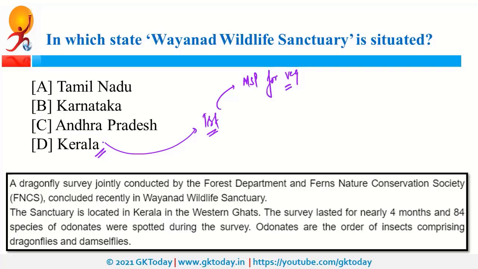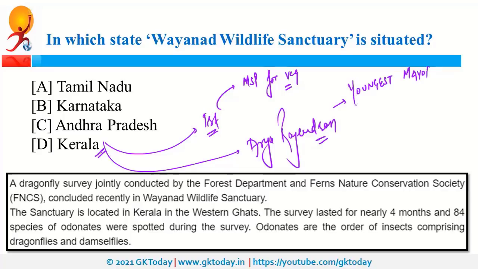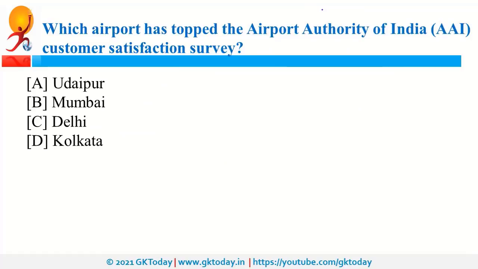Kerala was also in news because recently Arya Rajendran became the youngest mayor, and she is mayor from Tirunelveli in Kerala. Recently, Kerala was also in news because of India's first digital university, and this is going to be in Mangalapuram in Kerala. Which airport has topped the Customer Satisfaction Survey by AAI, that is Airport Authority of India?